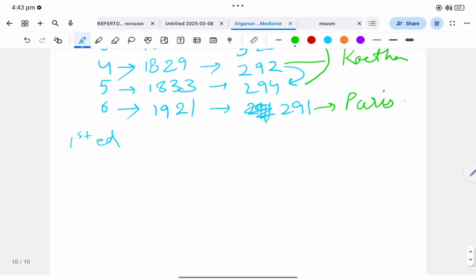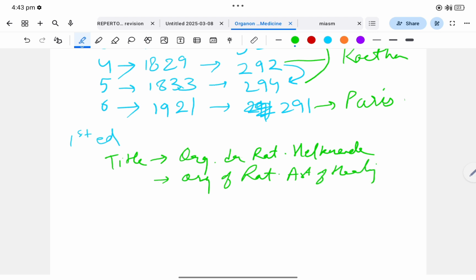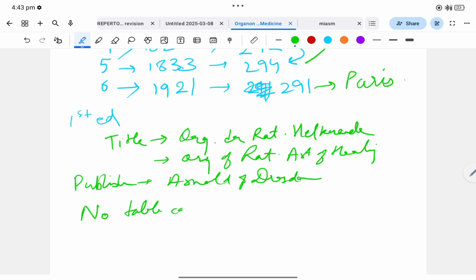Now the first edition, we will see the title of the book. That was Organon der Rationellen Heilkunde. And the English translation is known as Organon of Rational Art of Healing. The place we know. The publisher was Arnold of Dresden. There was no table of content. Gellert's poem was there. So these were the main points of the first edition.